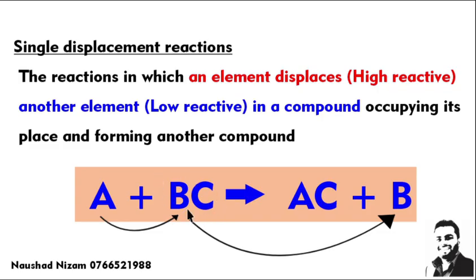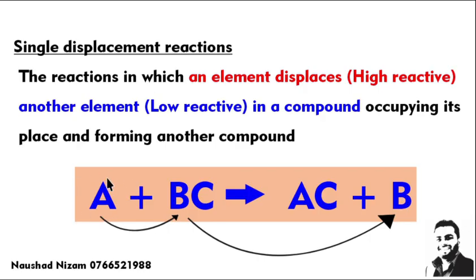A single element comes and displaces an element in this compound, removes it, and they make a new product, AC for example. You cannot displace unless you are a highly reactive element. If you are a highly reactive element, then you can displace. Low reactive elements cannot displace high reactive elements. A must be powerful, its reactivity must be higher, and B must be low reactive. Then only A can displace B. If A is low reactive and B is high reactive, then this chemical reaction will not take place.